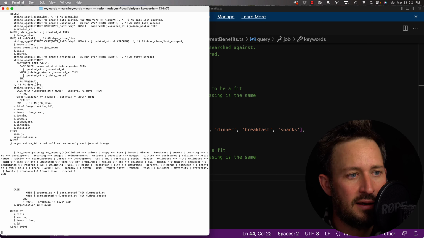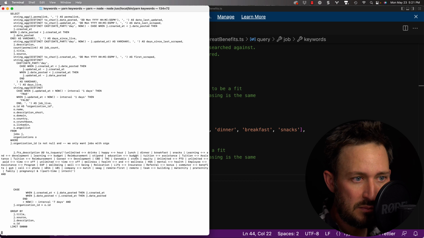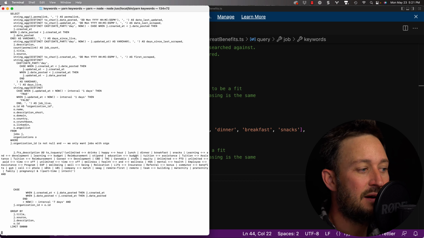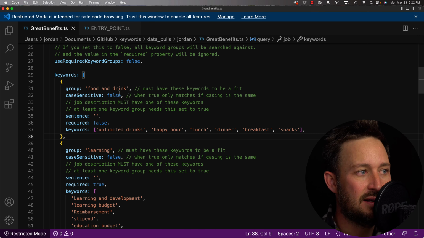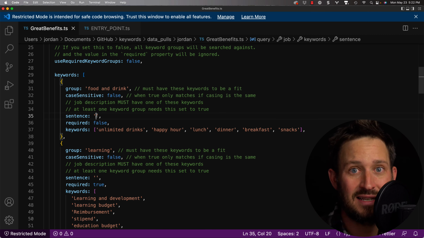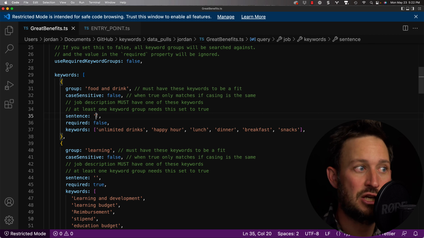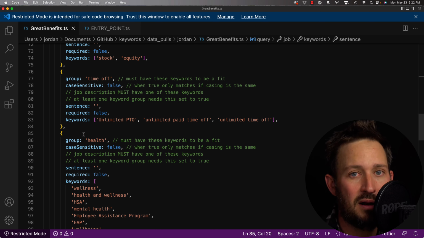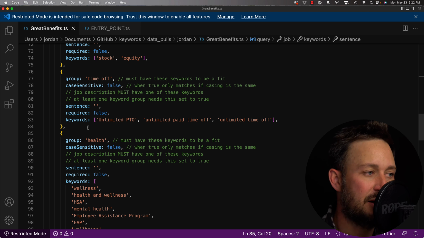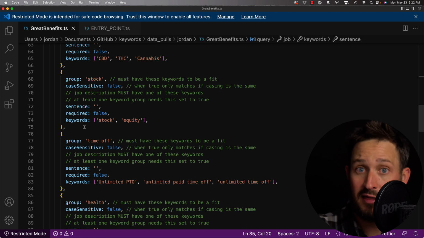So what we're doing is querying all of the jobs in our database, 1 million plus jobs, for these keyword groups. And what I didn't mention here is that if you were running an outbound campaign, what you want to do is provide sentences here. So in some cases, what we probably want to do is figure out if there's tension, right? So if we see that they're offering all of the benefits but not one benefit, then we want to talk about tension. If they're offering all the benefits, then we might want to speak a little bit differently. So if we have opposing groups, then we want to say this but not this.